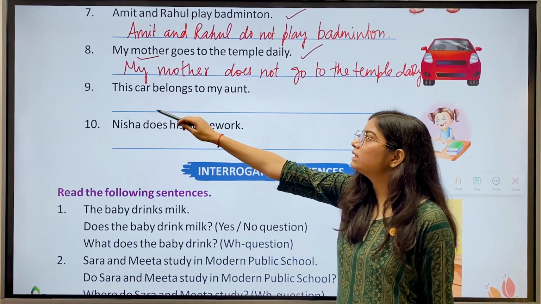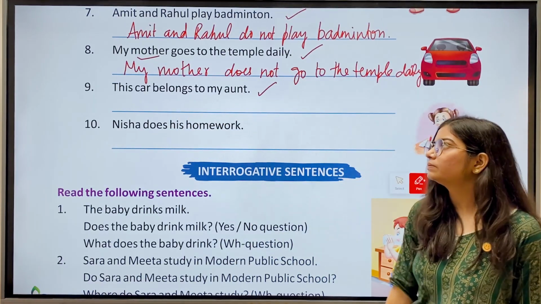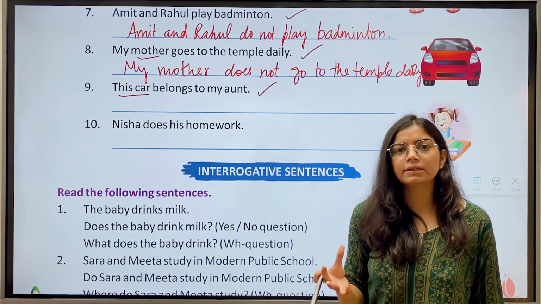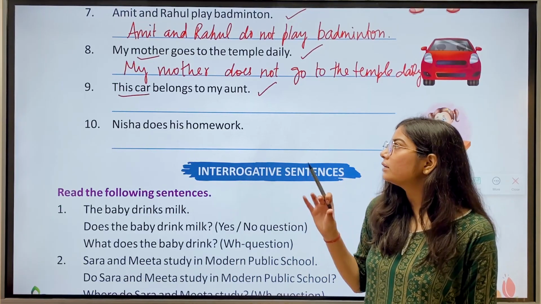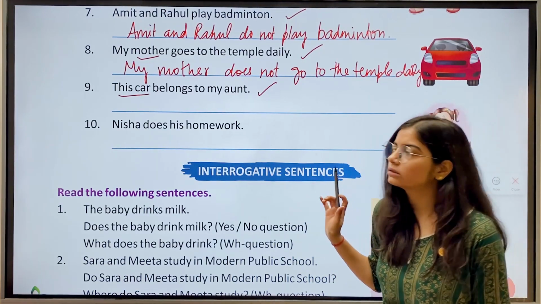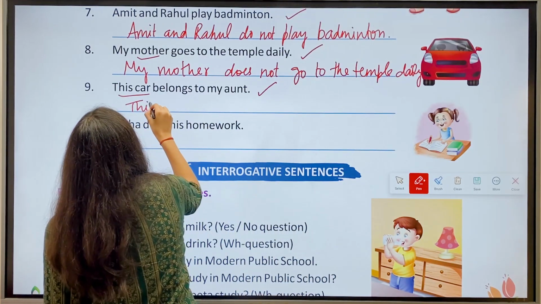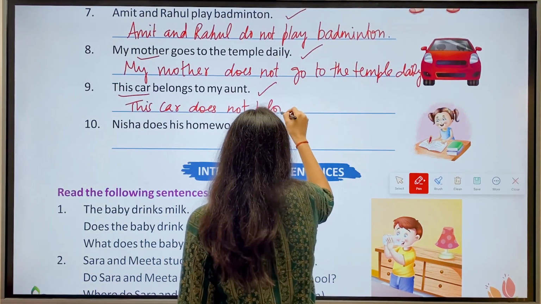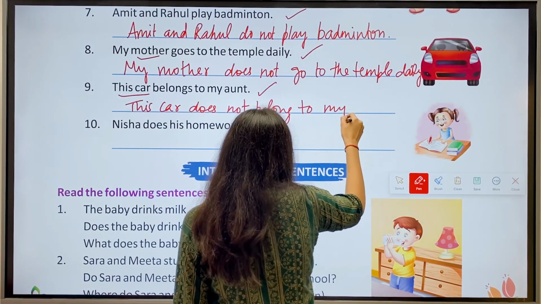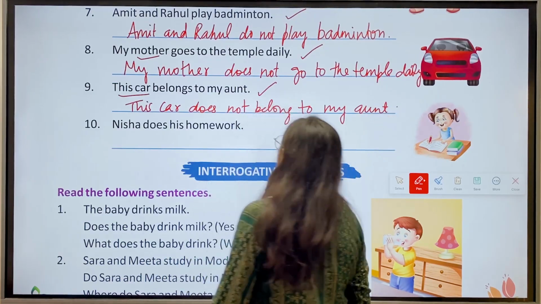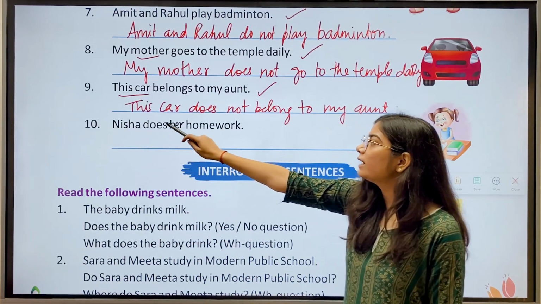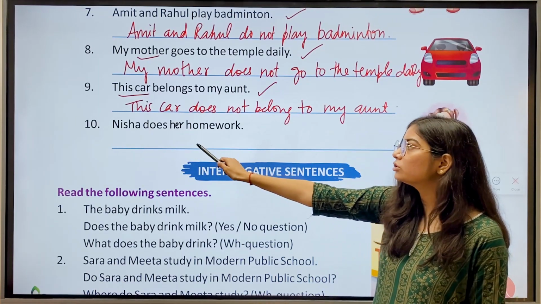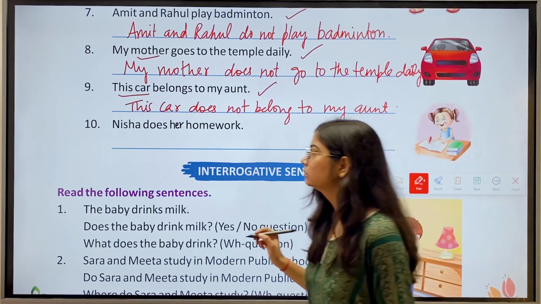Then we have ninth, this car belongs to my aunt. Now we have this car. This is the singular subject. So we'll use, this car does not belong to my aunt. We have tenth, Nisha does her homework. Now the answer is Nisha does not do her homework.